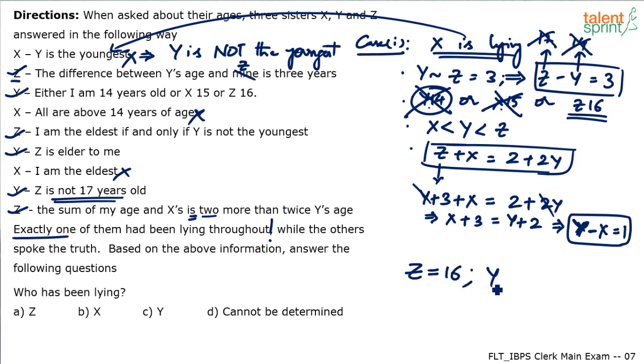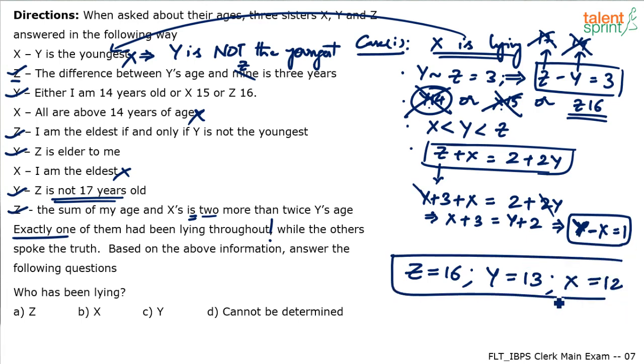If Z is 16 years, Y will be 13 years because Z minus Y is 3. And if Y is 13 years, X will be 12 years because Y minus X equals 1. So this is the data that we have got. I think all the statements have been satisfied. So I can take this as the correct answer: X equals 12 years, Y equals 13 years, and Z equals 16 years. And X is a liar. We assumed X is lying, and assuming that, we have got these values.